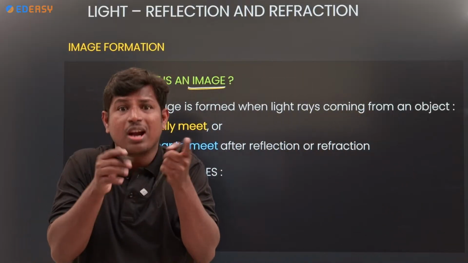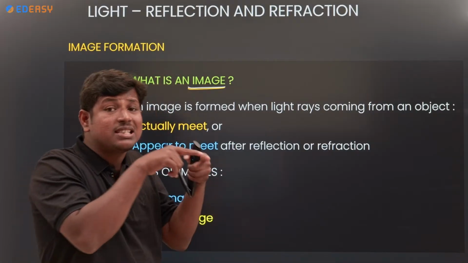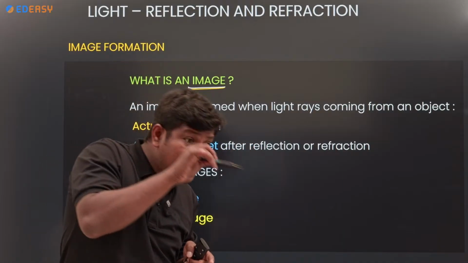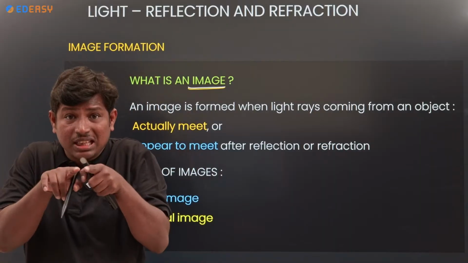To form an image, what is required? Whether the light rays are intersecting or not. How does the intersection take place? Do they really intersect, or only appear to meet? You have to check these two.